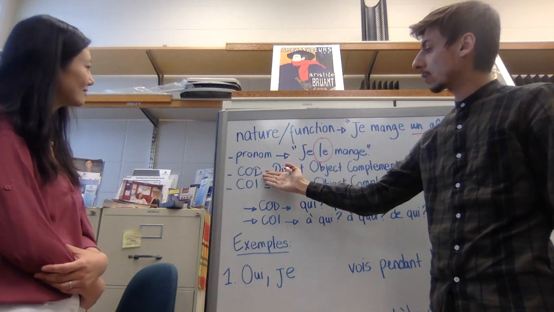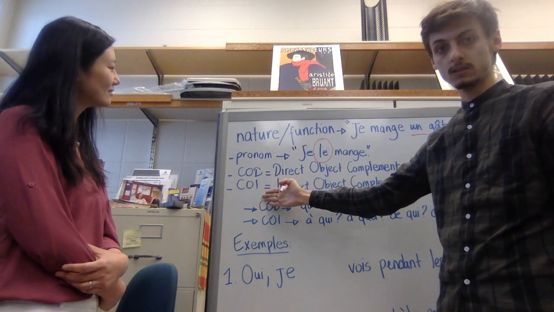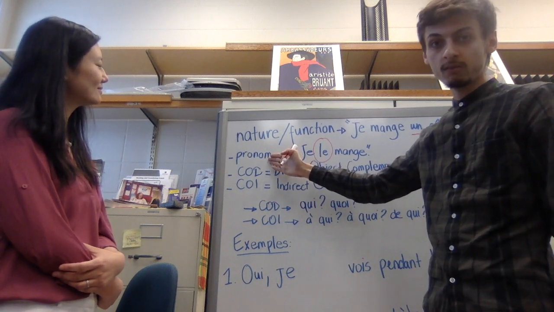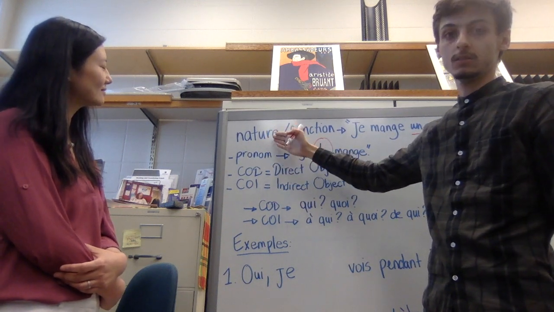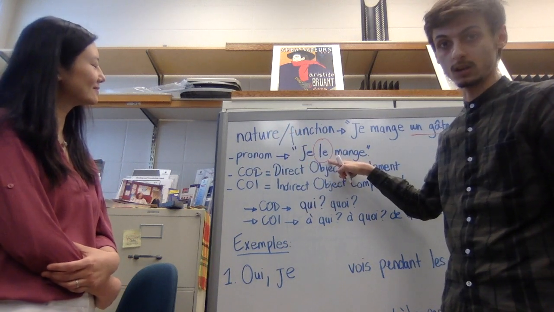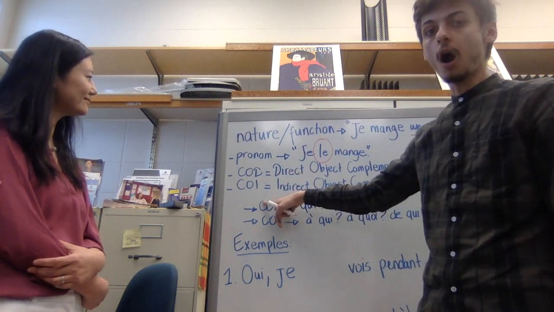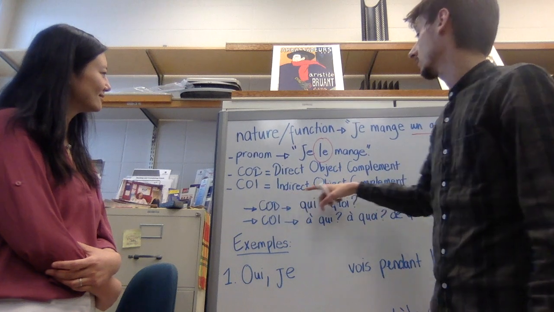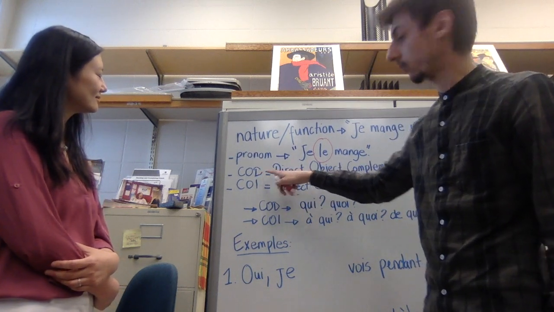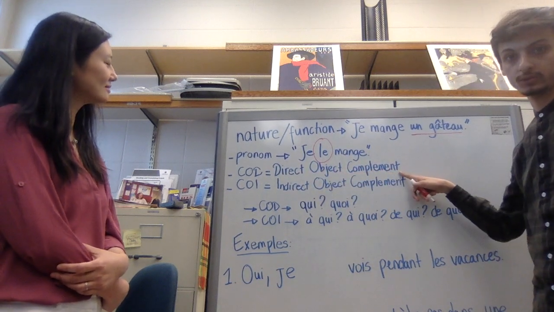Now, we have to talk about COD and COI. The pronoun is the nature of the word le here. COD and COI are functions. Now, what does COD stand for? It stands for direct object complement.